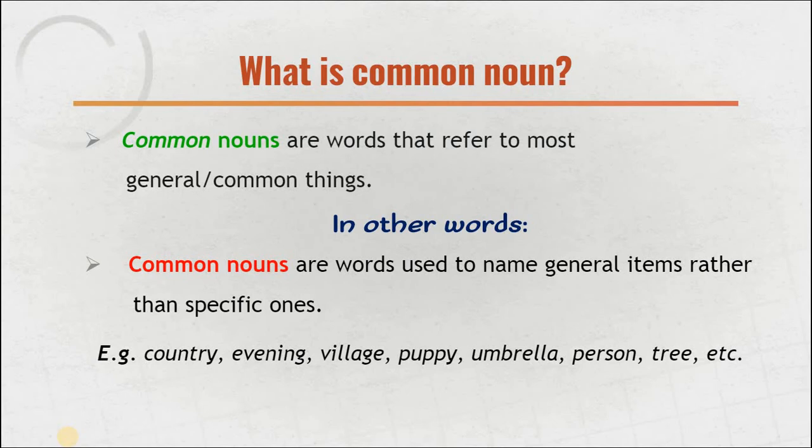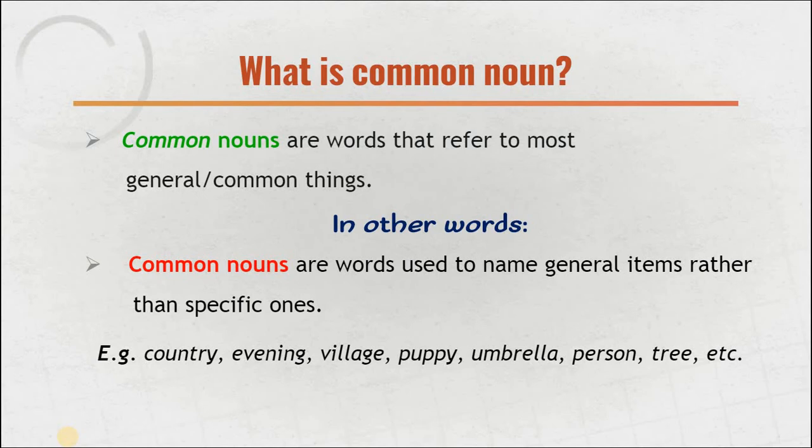Suppose you say, I live in a country. When you say I live in a country, there are, I think, around 200 countries. So which country do you talk about? It makes a type of confusion. It's not clear which country specifically you're talking about.